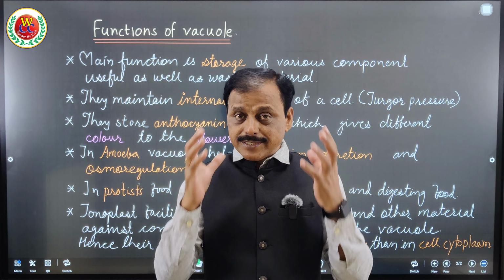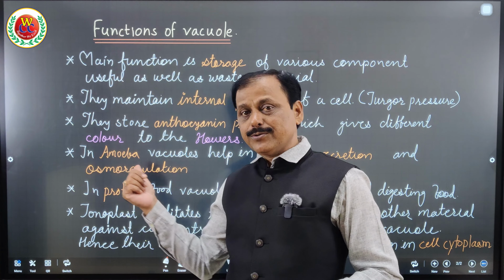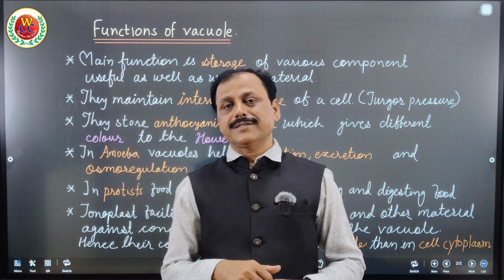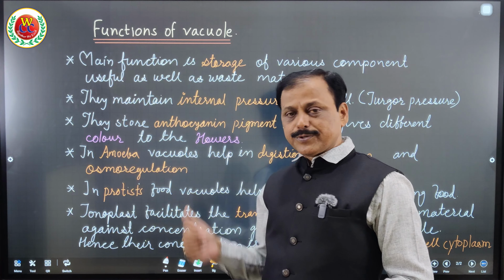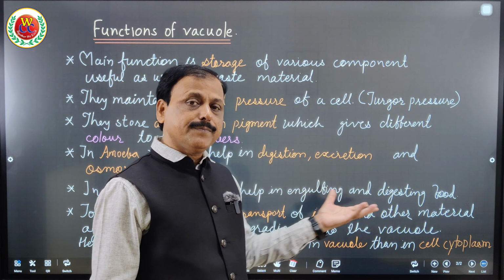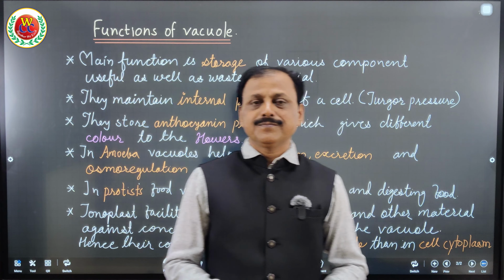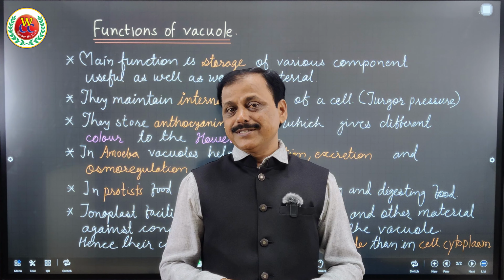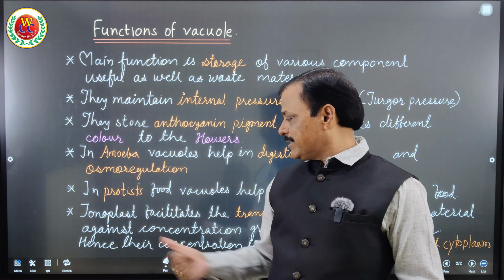That single cell has to manage everything, and the vacuole plays a vital role in digestion, excretion and osmoregulation. In all the protists, the food vacuole helps in engulfing and digesting the food. Therefore, the vacuole is a part of the digestive system. So please remember these two things, they are also very important.